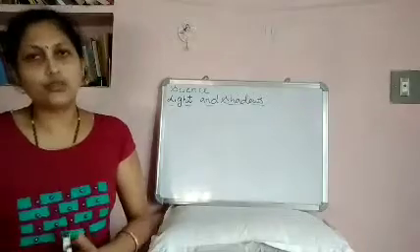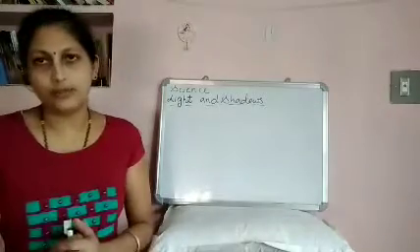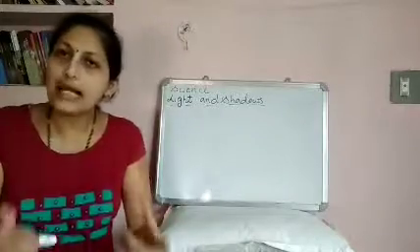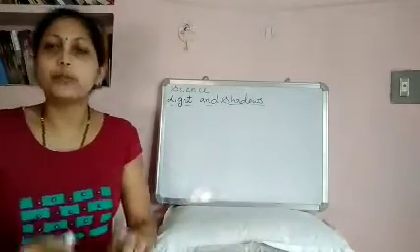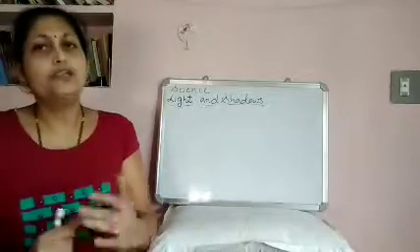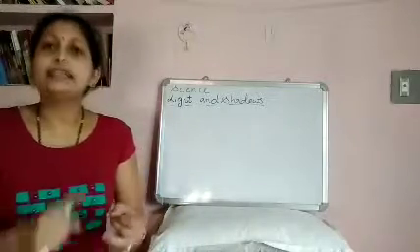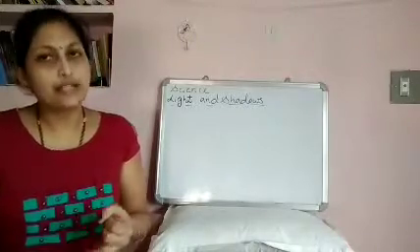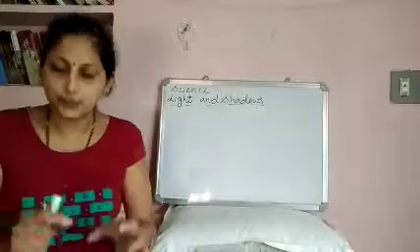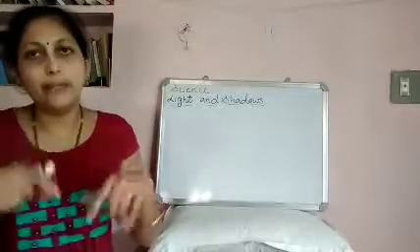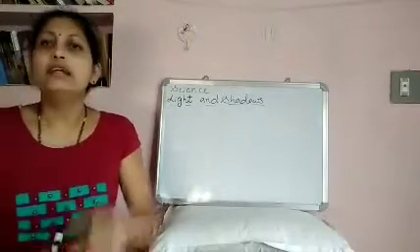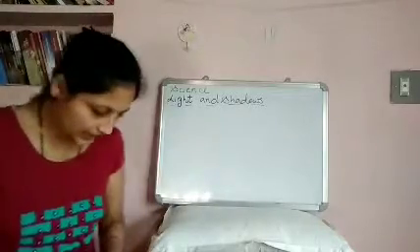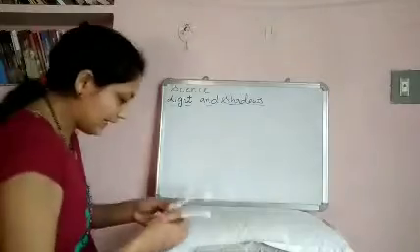So these sources are classified into two types. First of all, some of the objects produce light on their own. For example, sun and stars. Sun and stars, they are the natural sources. They produce light on their own. They emit their own light. Such sources are called natural sources of light.